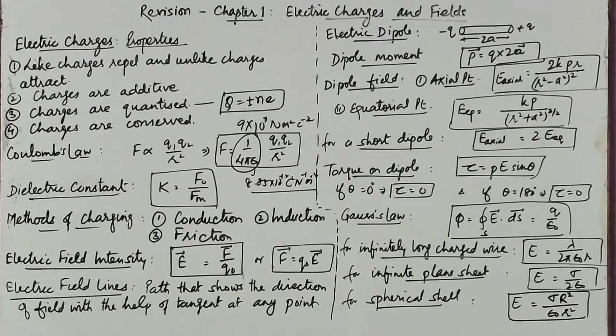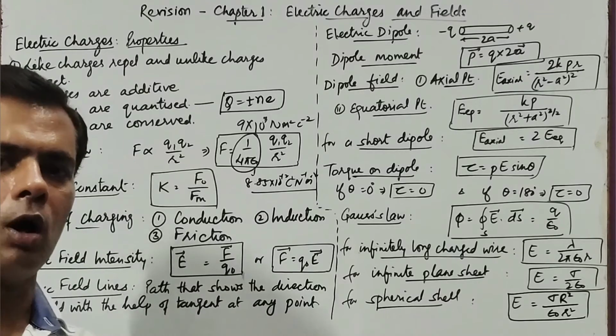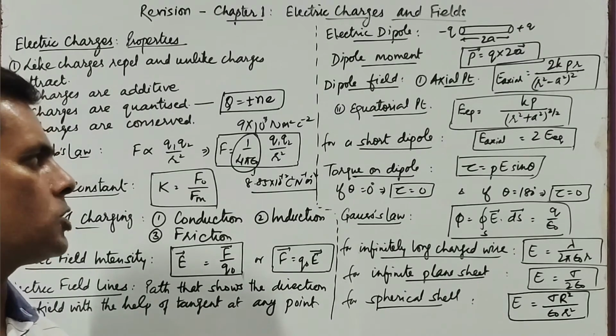Distance between two charges is taken as dipole length, so P equals Q into 2a, either charge multiplied by dipole length. We observe that we have put here a vector sign. It shows that dipole moment is a vector quantity. So yes, dipole moment is a vector quantity which is always directed from minus Q to plus Q. Remember, dipole moment is always directed from minus Q to plus Q.